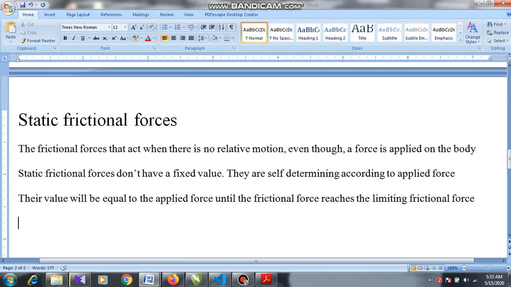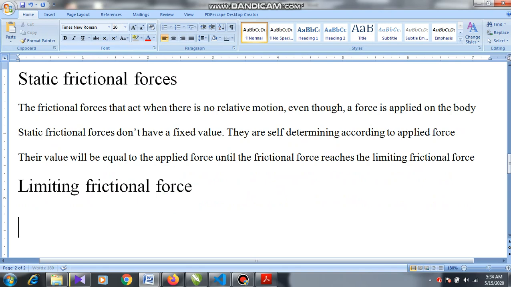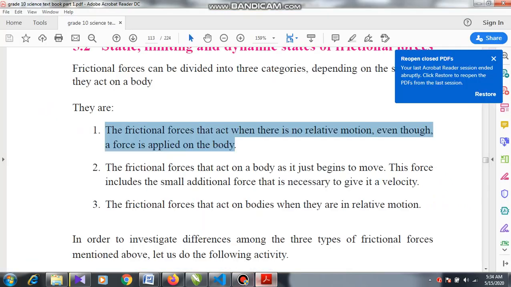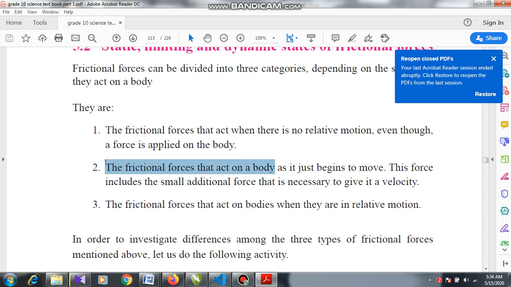And second one, my children: first it is static frictional force, next it is limiting frictional force. In that case, your book says this definition: the frictional force that acts on a body as it just begins to move.